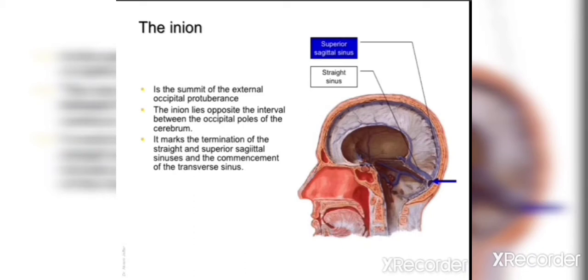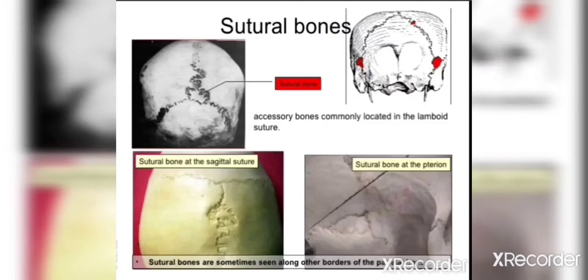Then there is a term known as inion. It is the summit of the external occipital protuberance. The inion lies opposite the interval between the occipital poles of the cerebrum, and it marks the termination of the straight and the superior sagittal sinus. So here we have demarcated the superior sagittal sinus and the straight sinus. Both these sinuses meet at the inion. Inion is just the internal aspect of the external occipital protuberance.